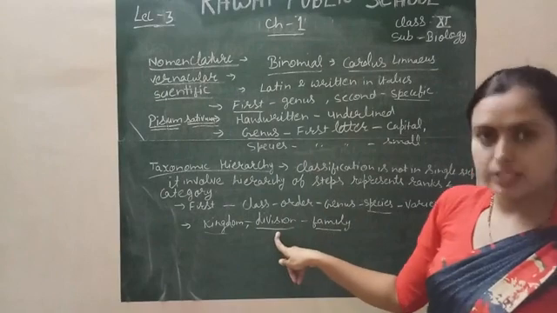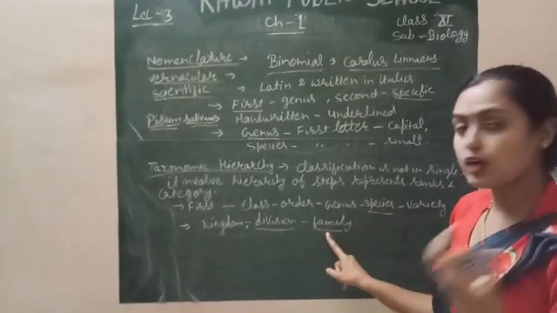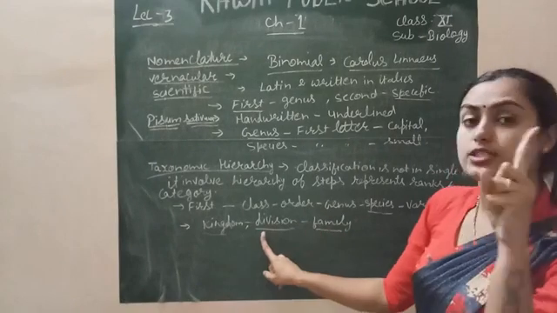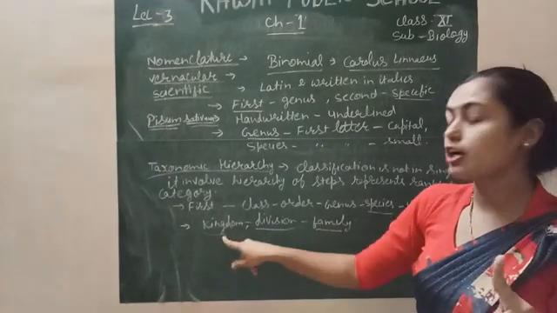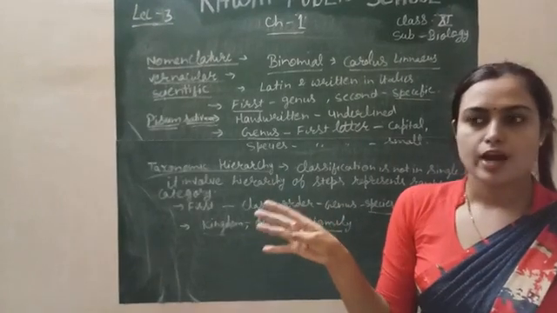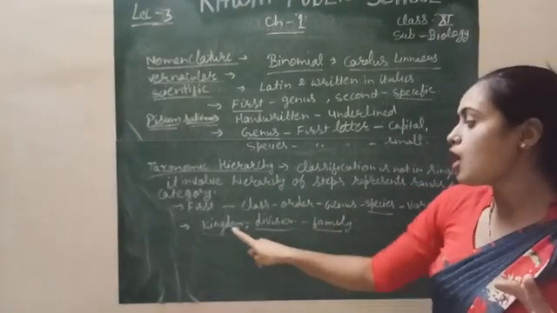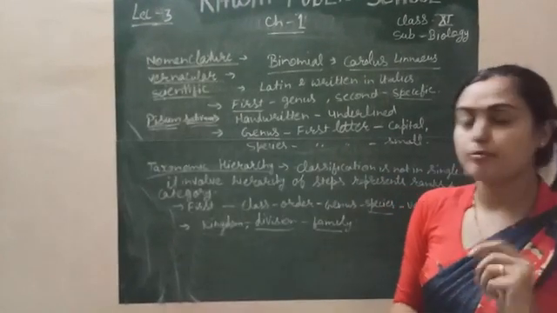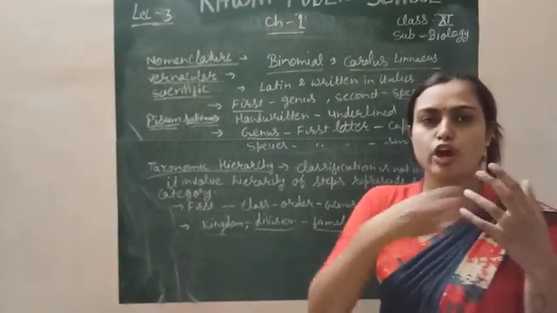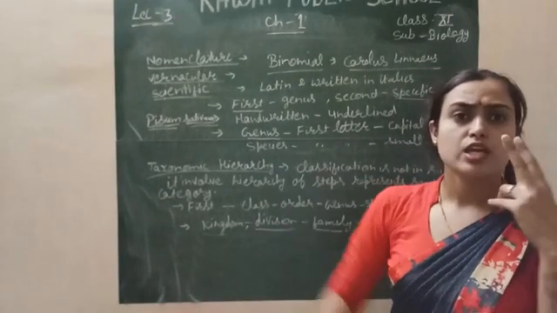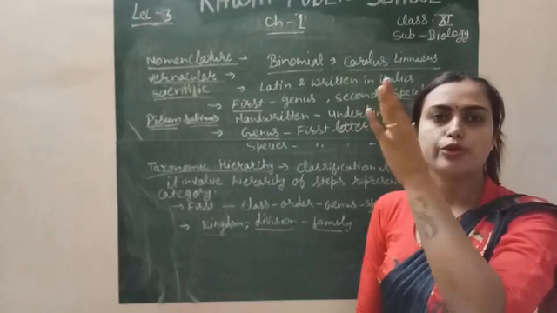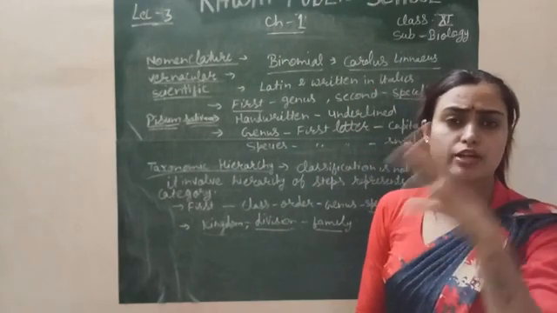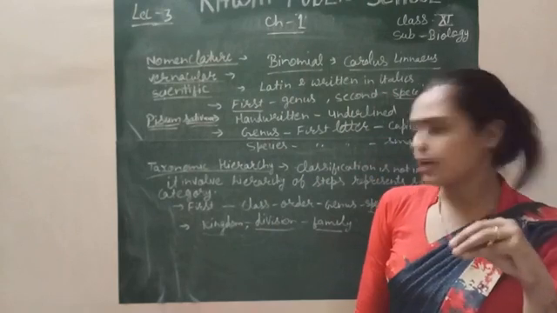What is the meaning of division? Division means when a group of families have a few characters the same, these families are characterized into a single division. What is the meaning of kingdom? Kingdom is the largest category of living organisms, in which many divisions are characterized into one kingdom. For example, kingdom Monera has various types of bacteria. Kingdom Protista has various types of unicellular eukaryotes. Kingdom Fungi has various types of fungi, and families, orders and classes are present in this kingdom.